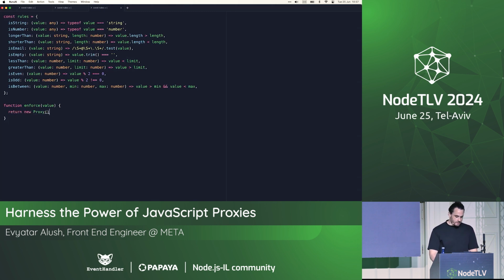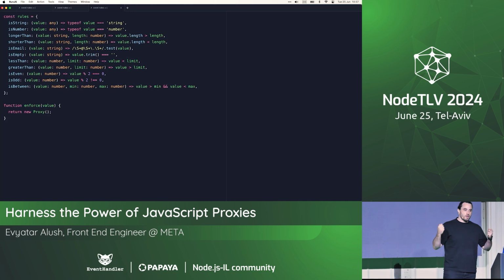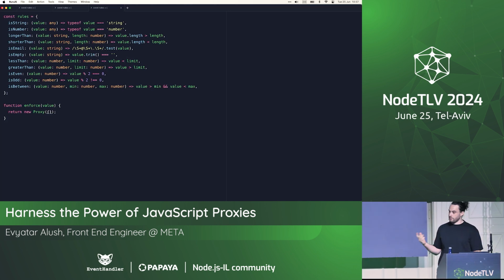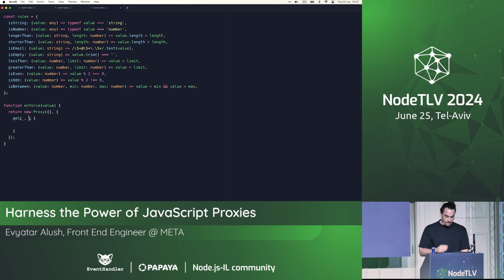And the cool thing about proxies, well, I'm not going to trap or intercept the rules object because I don't want to access it. I just want the dynamic operations of a proxy. So I'm just going to trap an empty object. And then I'm going to create a get. And in the get, I'm going to take the target, which I don't care for. And also, I'm going to get the key, which is the attribute that we're trying to access. And also a self-reference to the proxy object that we're creating. That's very useful for them. So let's just say it's the self-reference for you.